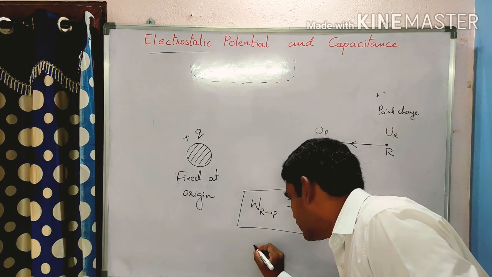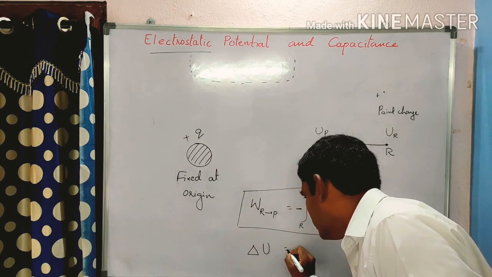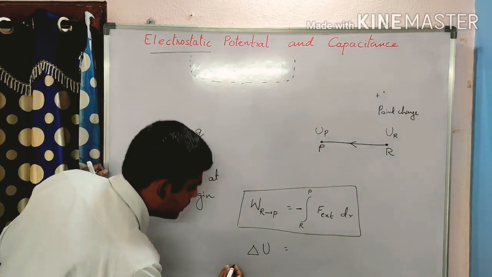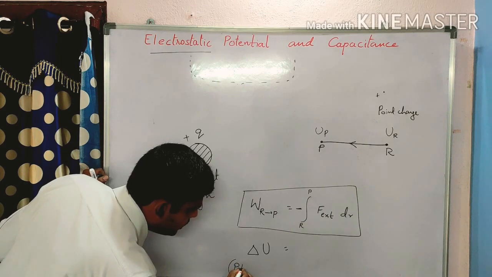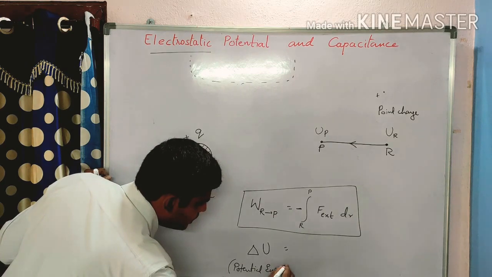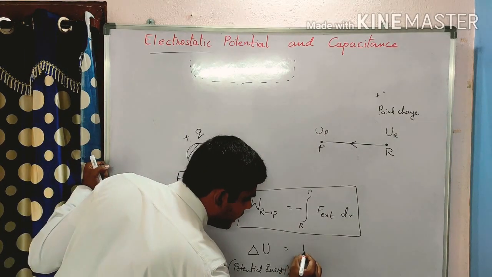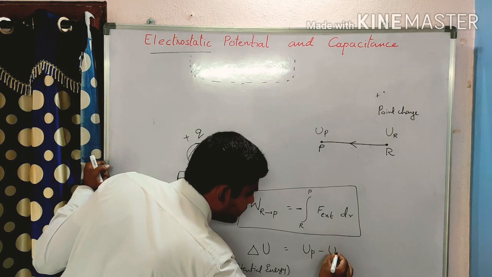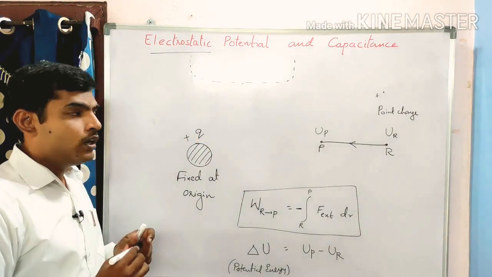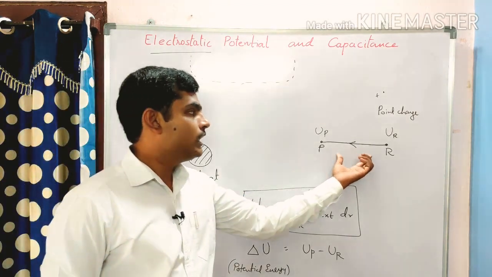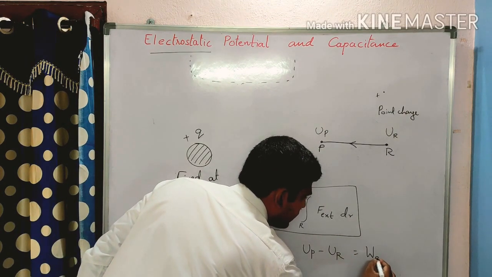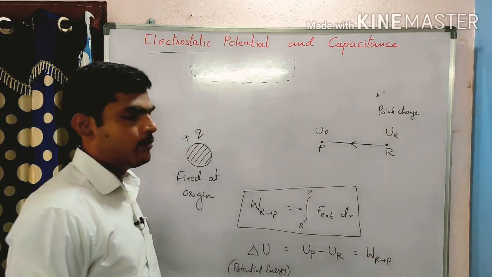Now the change in potential energy, delta U, where U stands for the potential energy, can be written as UP minus UR, right? Change in potential energy, where this UP minus UR is equal to work done from R to P.